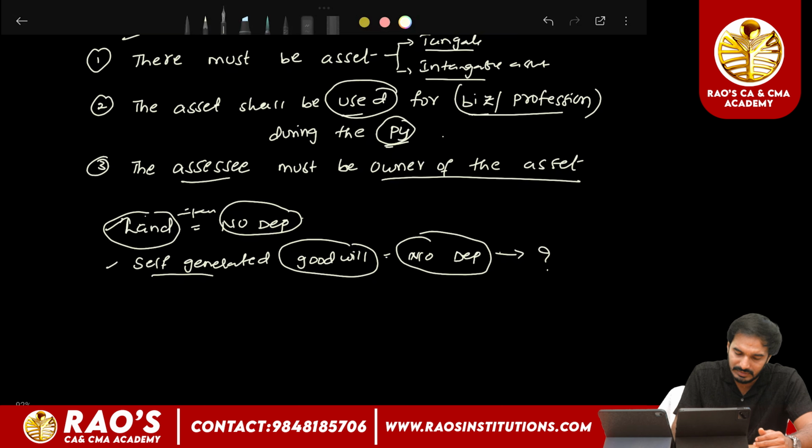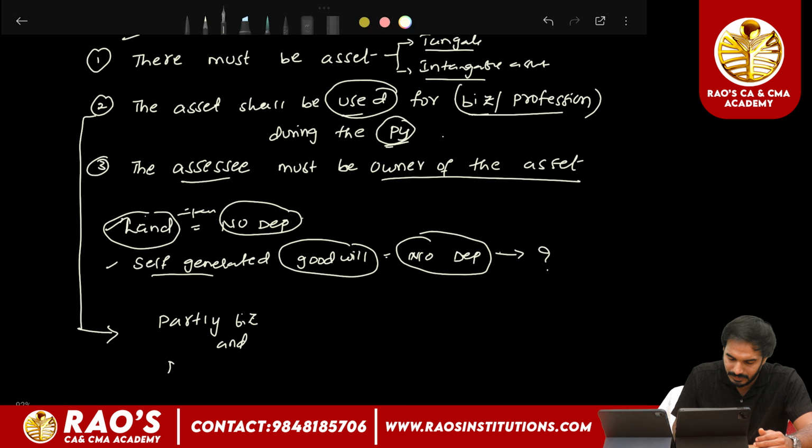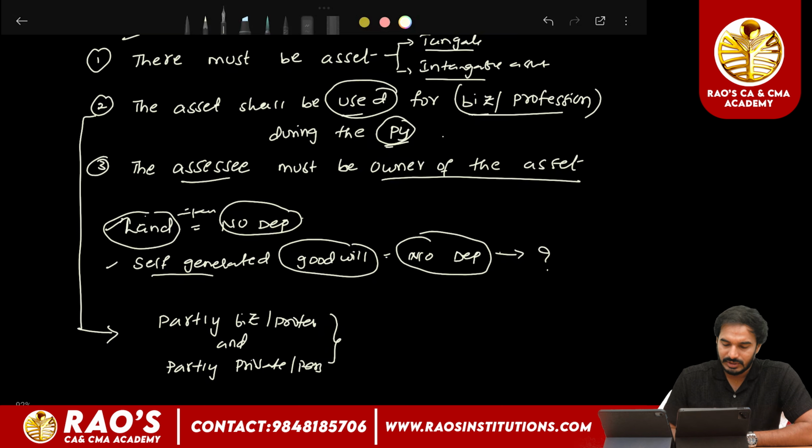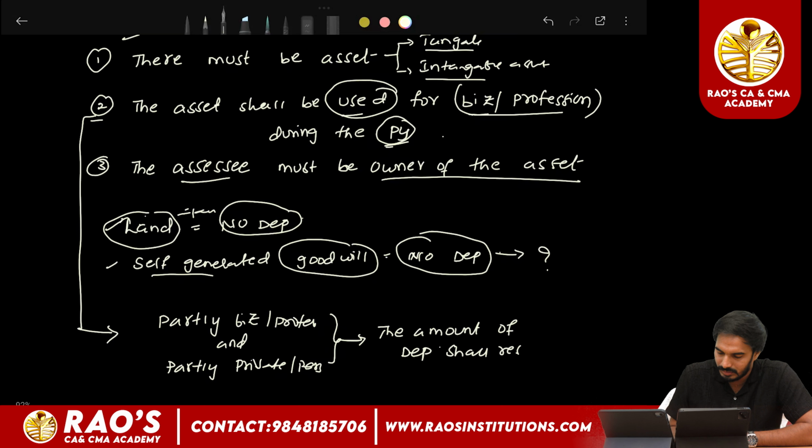If the asset is used partly for business or profession and partly for private purpose or personal use, in such cases the amount of depreciation shall be restricted to business purpose only.